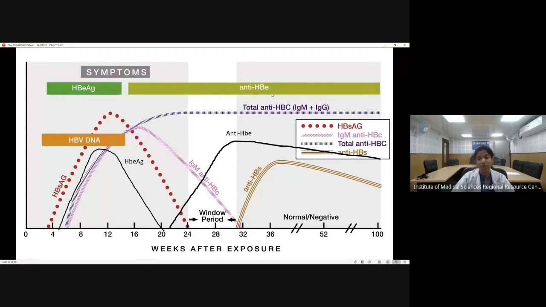So during the stage of convalescence or during the chronic phase, we will have anti-HBe and anti-HBc IgG type. Along with that, we will have HBsAg positivity. Now, HBsAg, whenever it is positive, shows the patient is infectious and also infected by hepatitis B virus. And HBe antigen denotes that there is active viral replication. So this is all about acute hepatitis B infection.